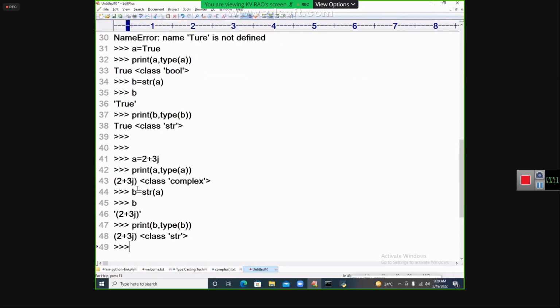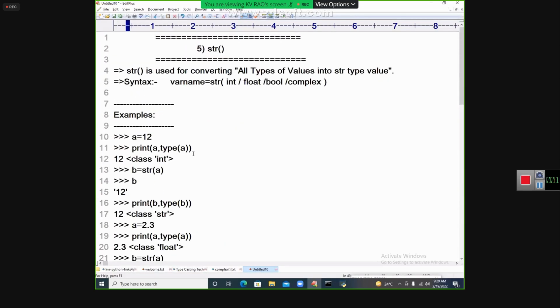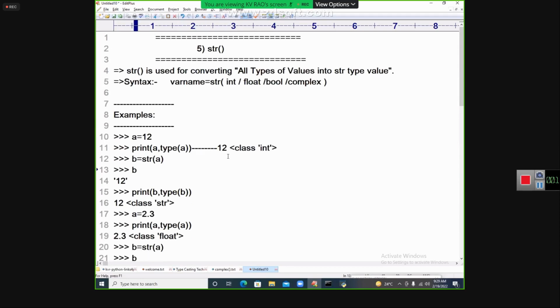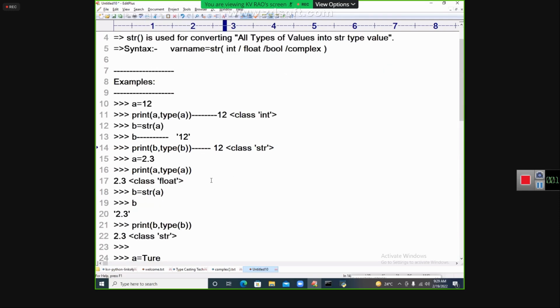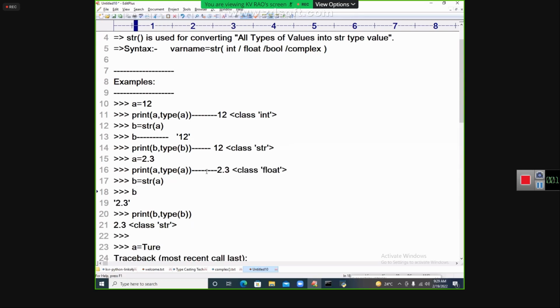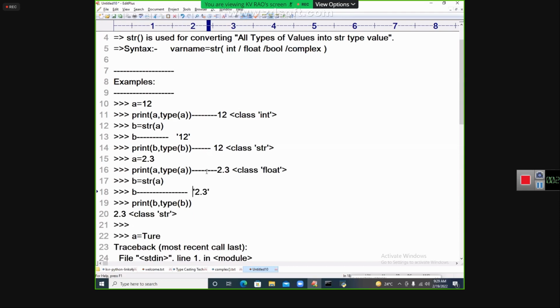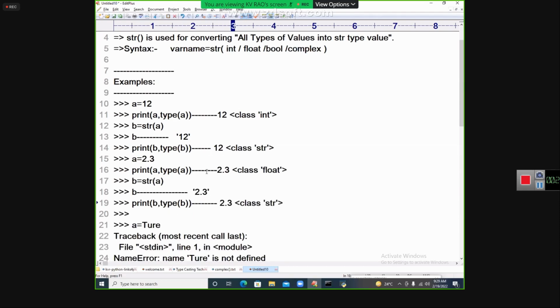So coming to this, paste these things. Let us watch this now. A, it is an int type and converted into that, it is printed as something like this, 12. And I'm printing in another format like this. 2.3, which is a float actually. Print of this B, 2.3.